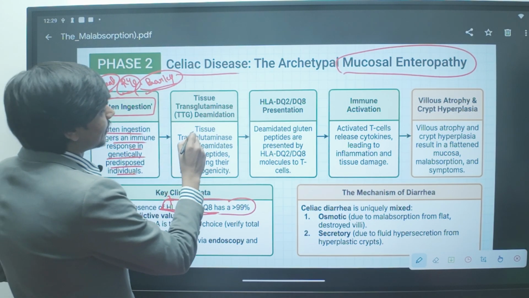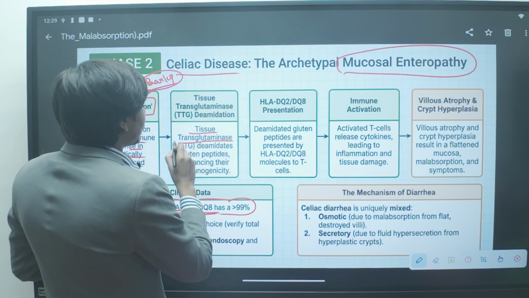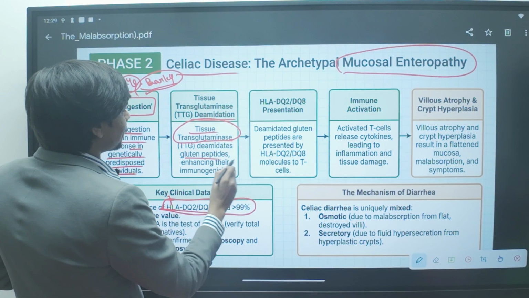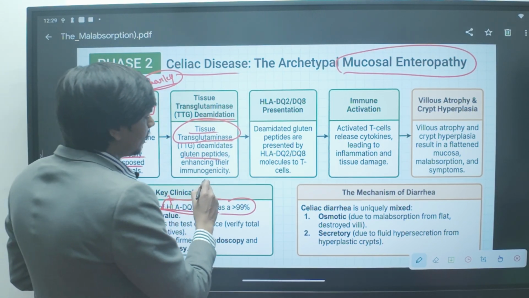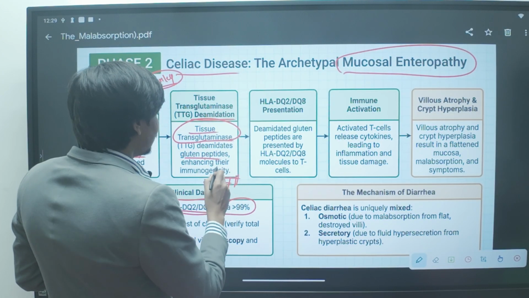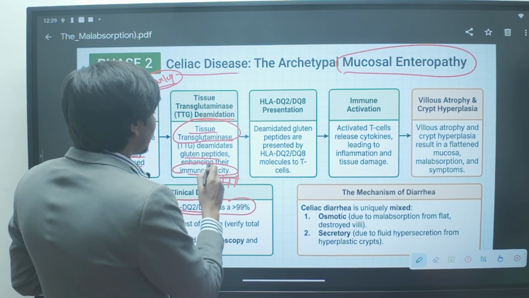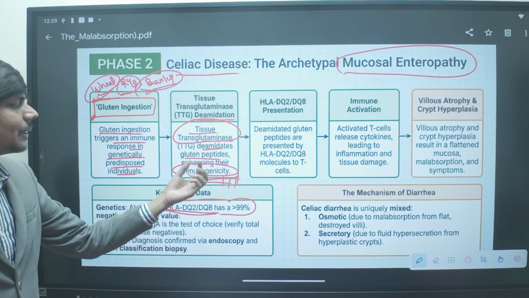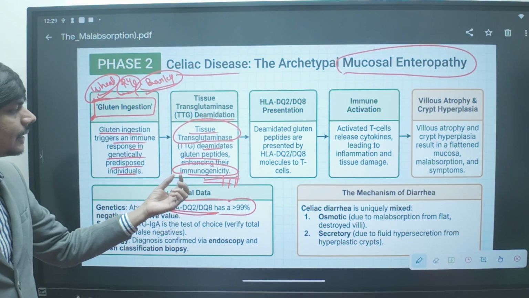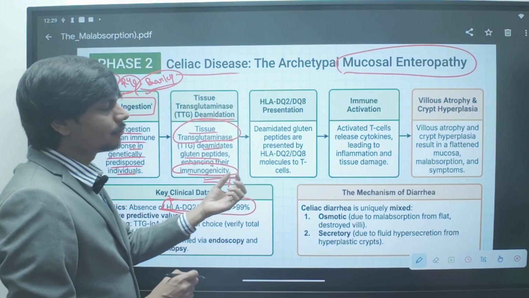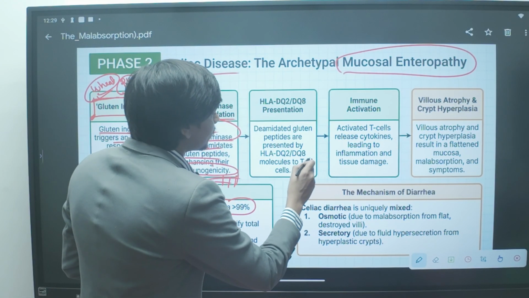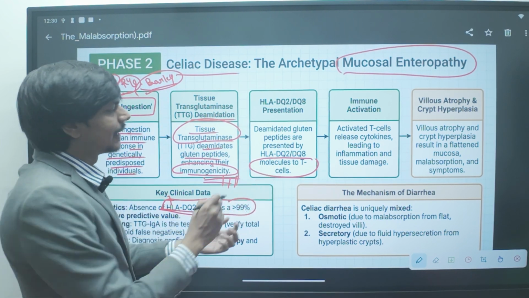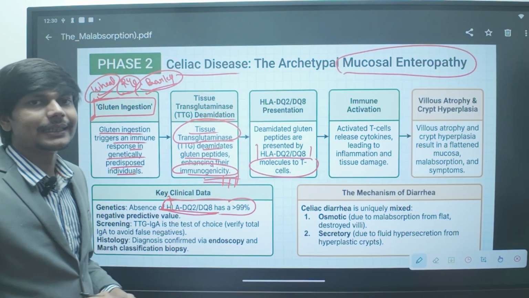With gluten ingestion, the tissue transglutaminase in those patients' bodies will deamidate the gluten peptide. Gluten is a protein, so the gluten peptide is deamidated to increase its immunogenicity. This gluten with increased immunogenicity will be presented to the T cell with the help of these alleles, which are present in the celiac disease patient.